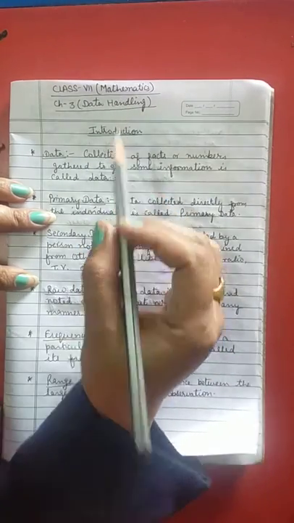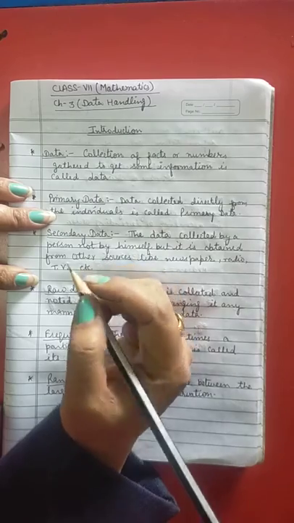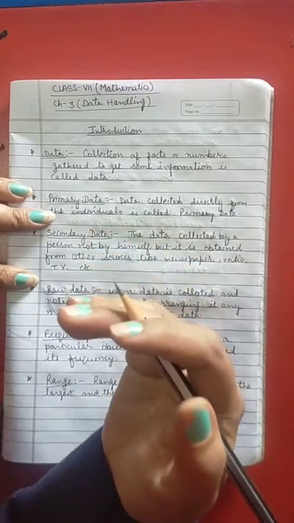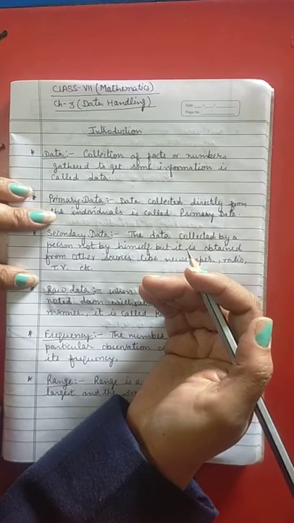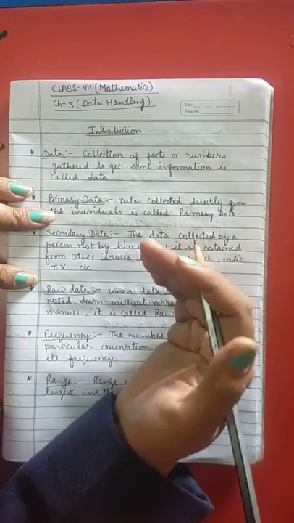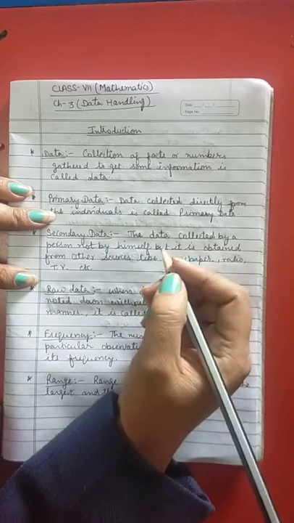In this chapter we'll discuss about the data, about the types of data like raw data, primary data, secondary data, then frequency, range and how to find the mean, median, mode. All these things we will learn how to do in this chapter.